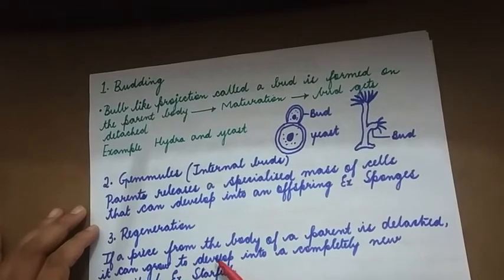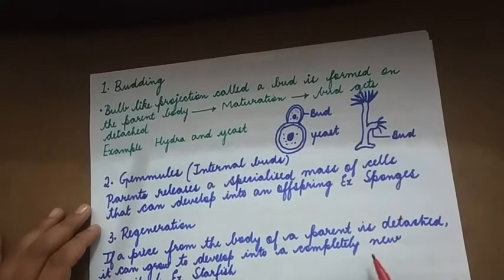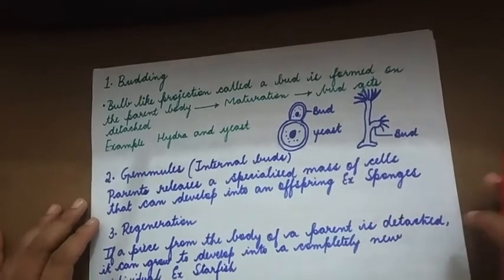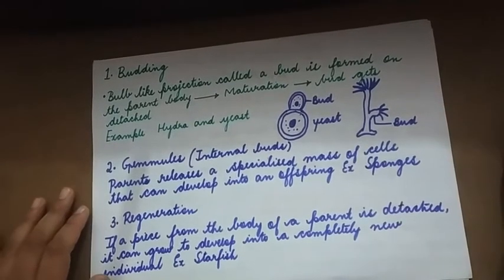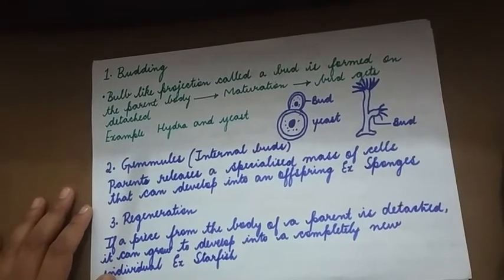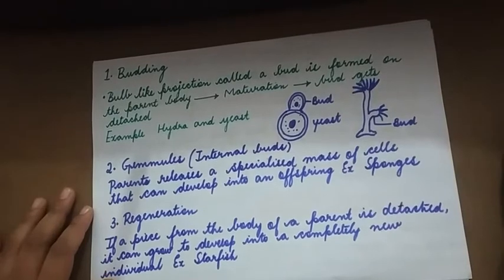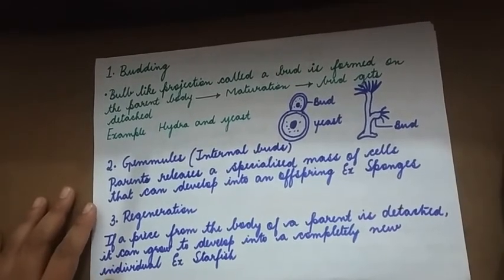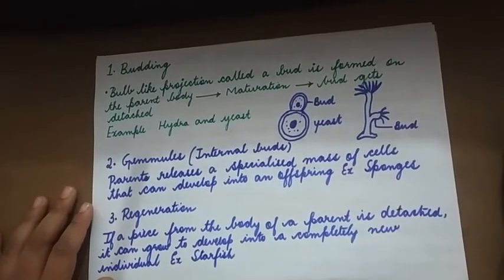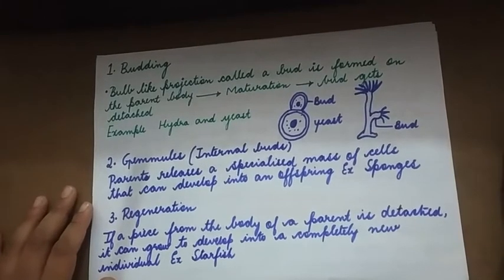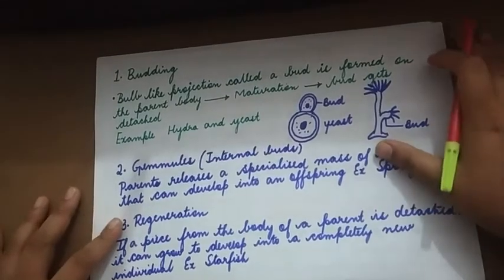Regeneration. If a piece from the body of a parent is detached, it can grow into a completely new individual. Example, starfish. When you try to break the arms of the starfish, you can see that it can develop into a whole new organism. Same way with our skin. Our skin can regenerate. Suppose there is wear and tear of the skin, we see that it eventually regenerates. Apart from this, even the lizard's tail sometimes gets detached and it can regenerate its tail.